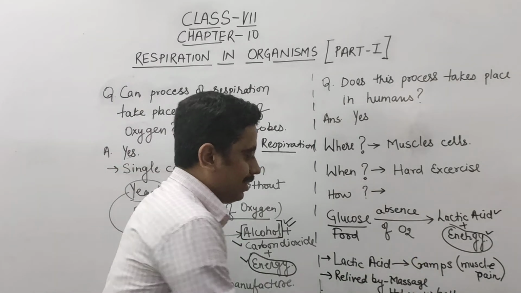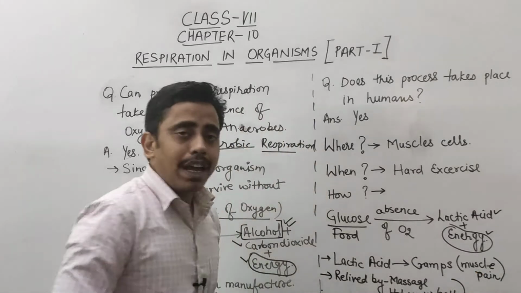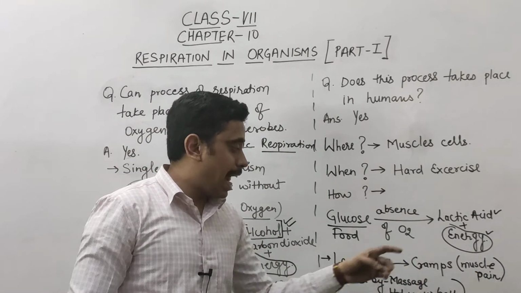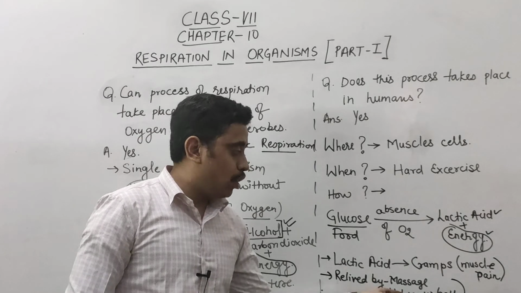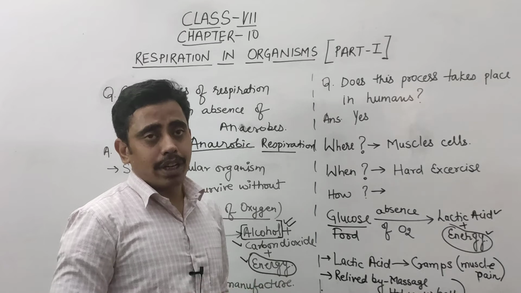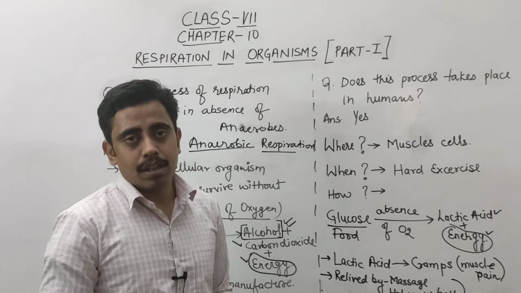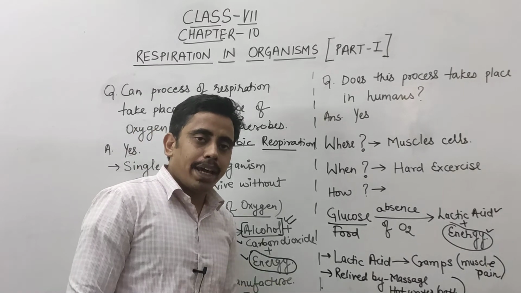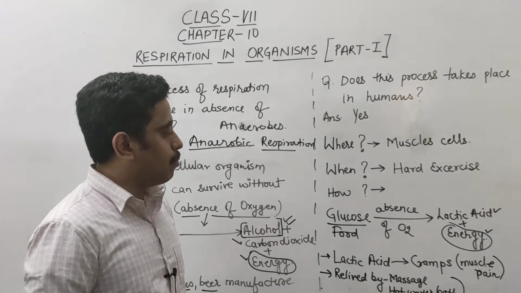Now, what happens in this particular condition? When we massage the part of the body in which the cramp is there, or when we take a hot water bath, the blood circulation in that part increases. Due to the increase in blood circulation, oxygen is supplied properly to that part of the body.